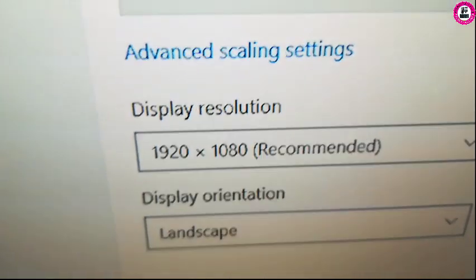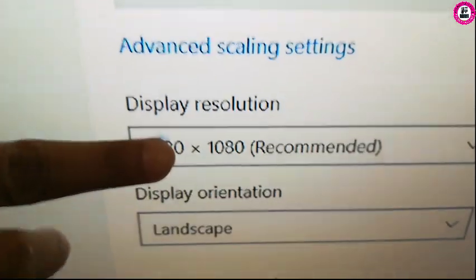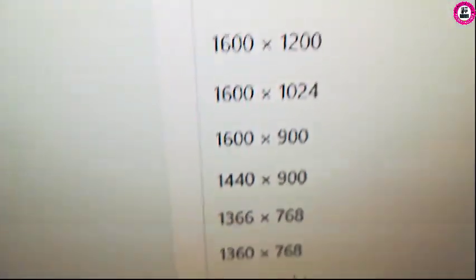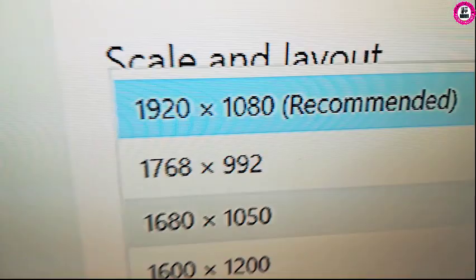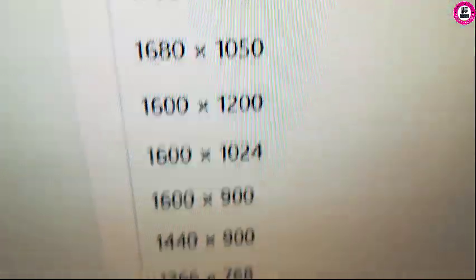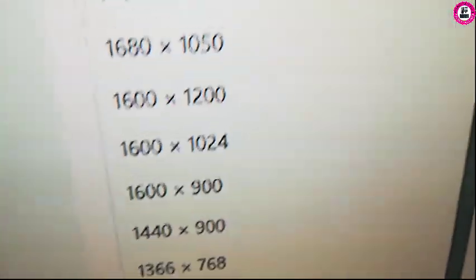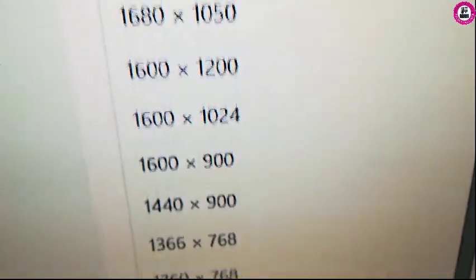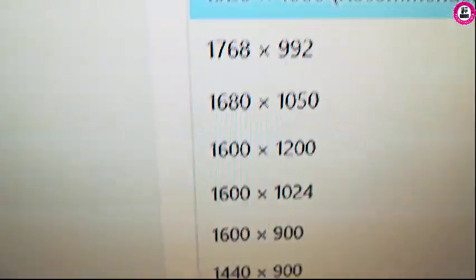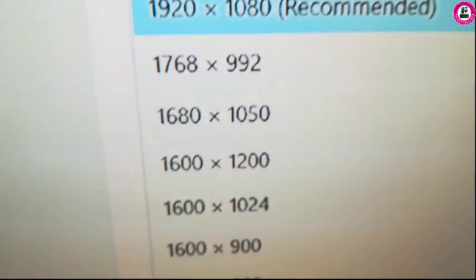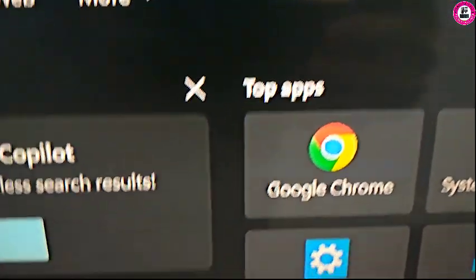Sometimes you will think, okay, if we change it from there, we'll have this option. But we are already on the recommended setting, which is not helping us. That's why our screen is overscaled. So we'll show you another setting which you can try from your desktop.